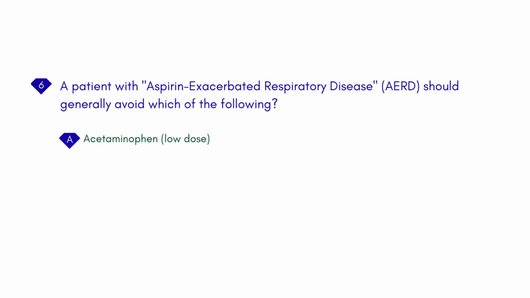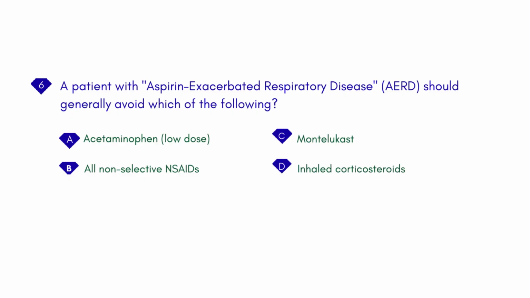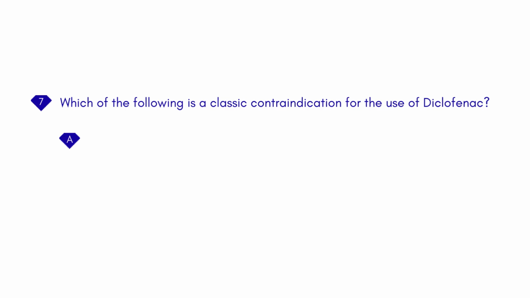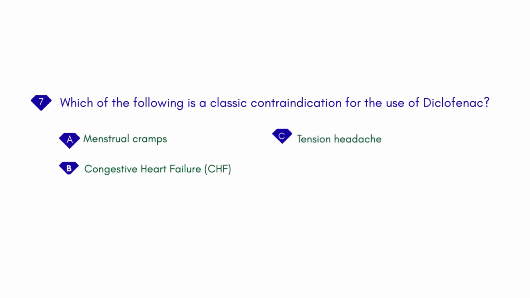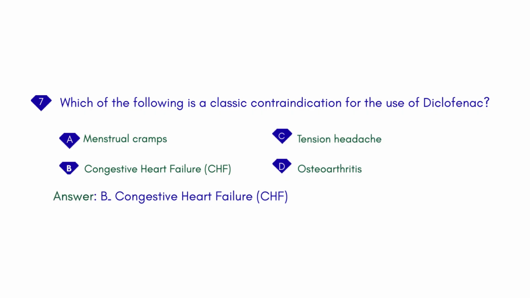A patient with aspirin-exacerbated respiratory disease, AERD, should generally avoid which of the following? A. Acetaminophen, low dose. B. All non-selective NSAIDs. C. Montelukast. D. Inhaled corticosteroids. Answer: B. All non-selective NSAIDs. Which of the following is a classic contraindication for the use of diclofenac? A. Menstrual cramps. B. Congestive heart failure, CHF. C. Tension headache. D. Osteoarthritis. Answer: B. Congestive heart failure, CHF.